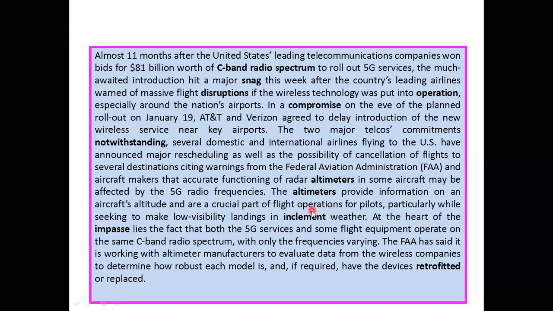At the heart of the impasse lies the fact that both the 5G services and some flight equipment operate on the same C-band radio spectrum with only the frequency varying. The FAA, Federal Aviation Administration, has said it is working with the altimeter manufacturers to evaluate data from the wireless companies to determine how robust each model is and, if required, have the devices retrofitted or replaced.